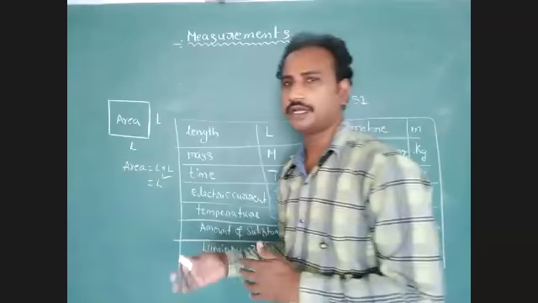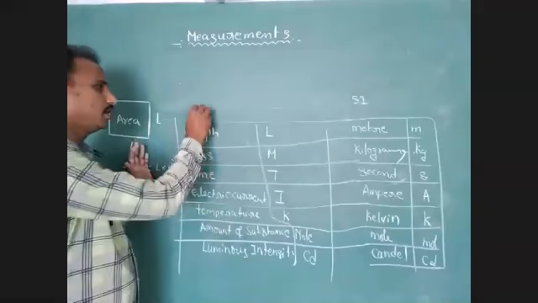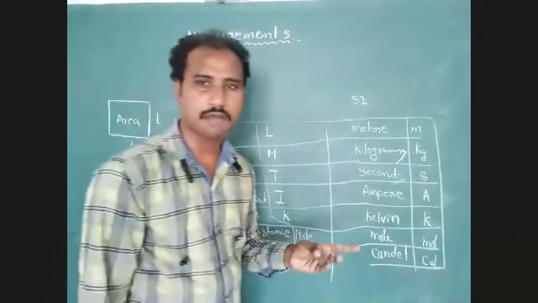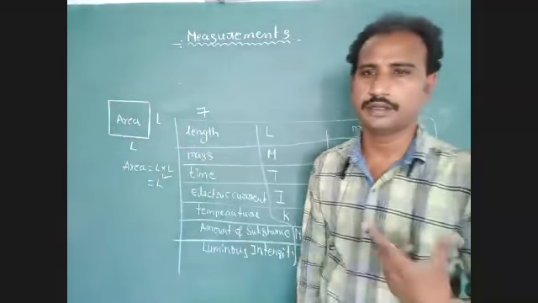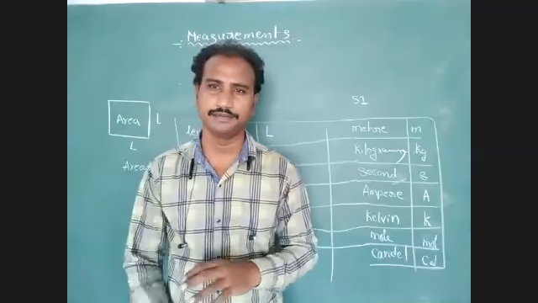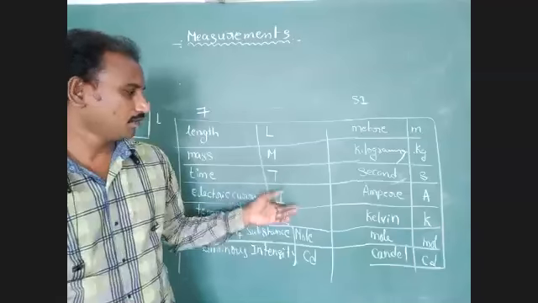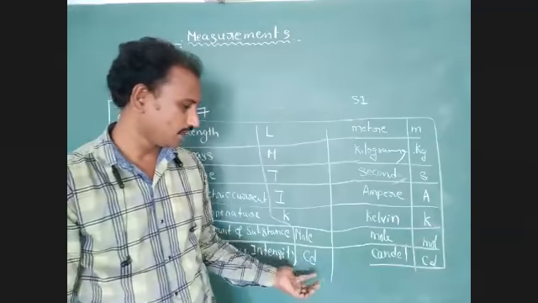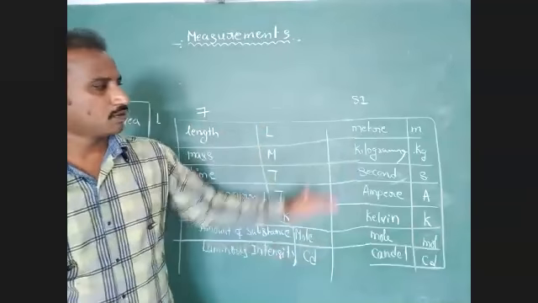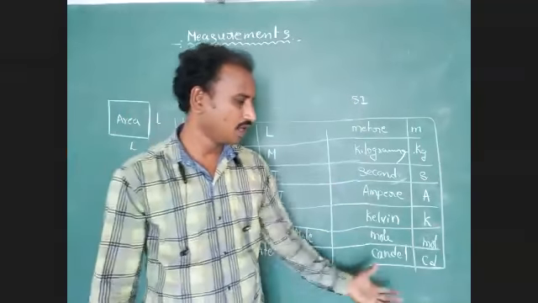How many physical quantities? Generally, we consider 7 fundamental physical quantities: length, mass, time, electric current, thermodynamic temperature, amount of substance, luminous intensity. Their symbols are L, M, T, I, K, mol, cd. Standard units: meter, kilogram, second, ampere, Kelvin, mole, candela.